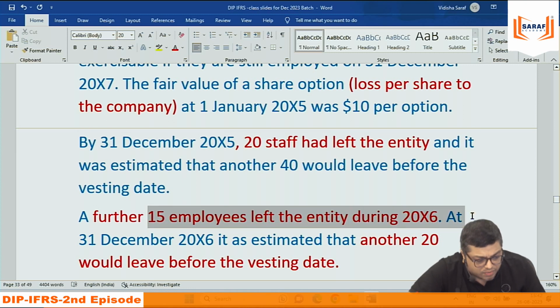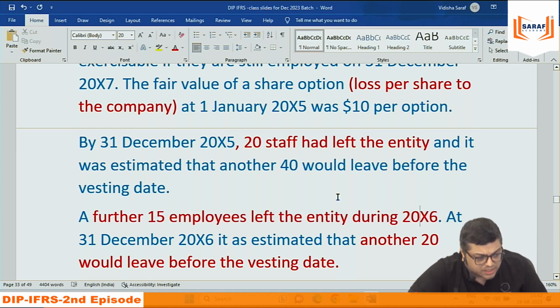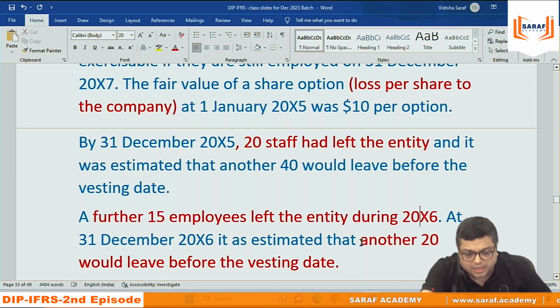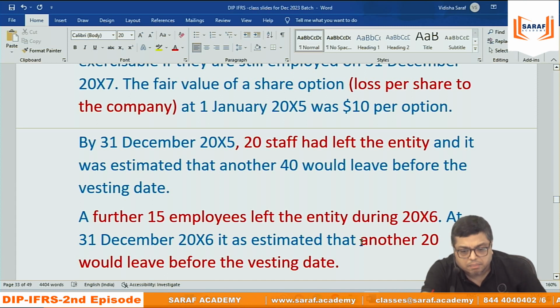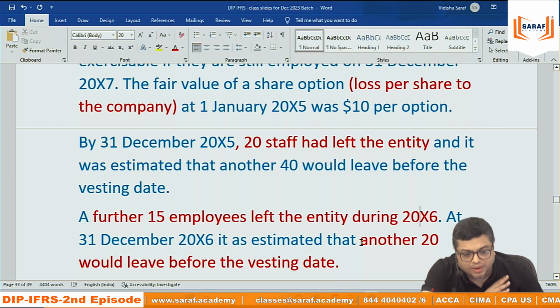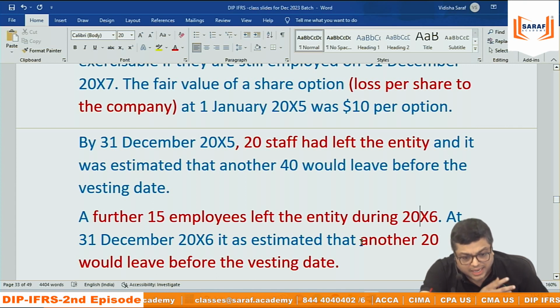Now the second year we are standing. At the end of the second year, 20 and 15, 35 gone. At the end of the second year, 20 last year, 15 this year, actually 35 gone. And at the end of the second year, 20 will further leave in the next 1 year. So how many employees are going to take the shares? 300 minus 20 minus 15 minus 20. 300 minus 35 actually gone, and minus 20 we are expecting.